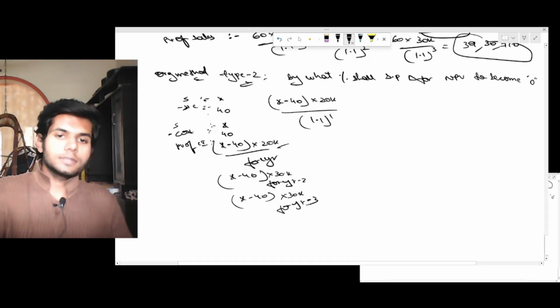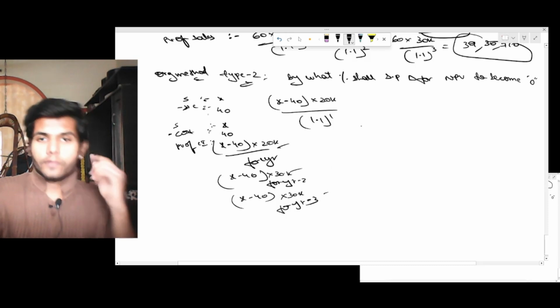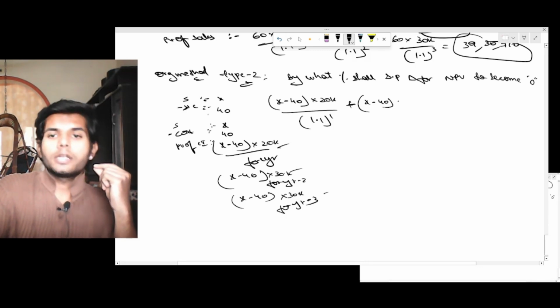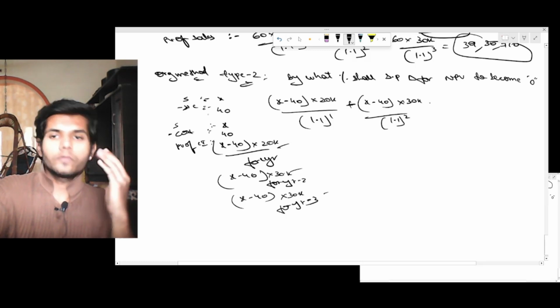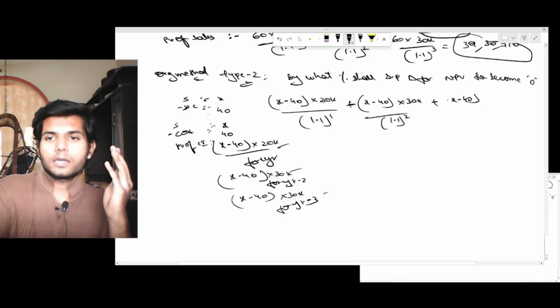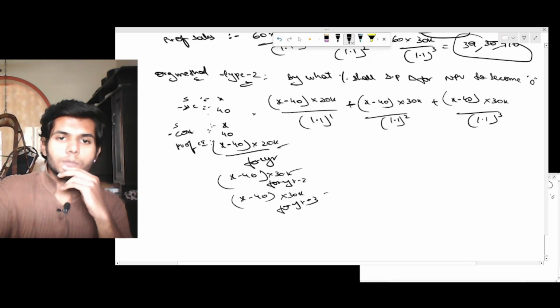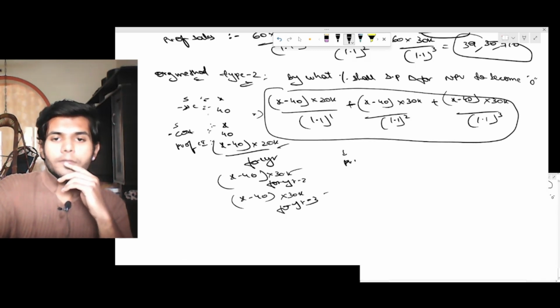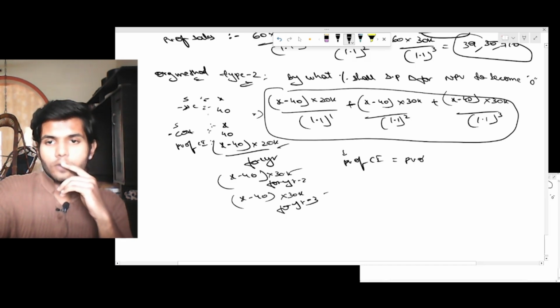These are cash flows. We need to take the PV of cash flow, right? So the first year PV is X minus 40 into 20,000 by 1.1 whole power 1, the second year PV is X minus 40 into 30,000 by 1.1 whole power 2, and the third year PV is X minus 40 into 30,000 by 1.1 whole power 3. We'll take PV of cash inflow equals PV of cash outflow.